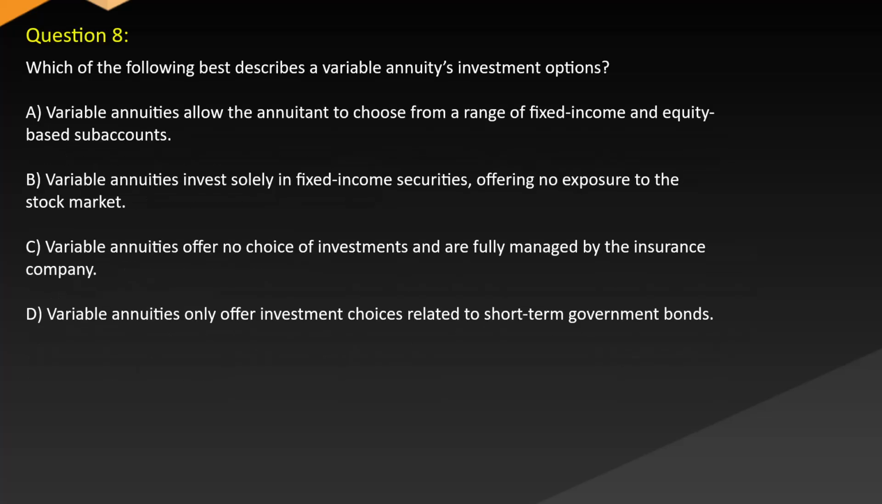Question 8. Which of the following best describes a variable annuity's investment options? A. Variable annuities allow the annuitant to choose from a range of fixed income and equity-based sub-accounts. B. Variable annuities invest solely in fixed income securities, offering no exposure to the stock market. C. Variable annuities offer no choice of investments and are fully managed by the insurance company. D. Variable annuities only offer investment choices related to short-term government bonds.